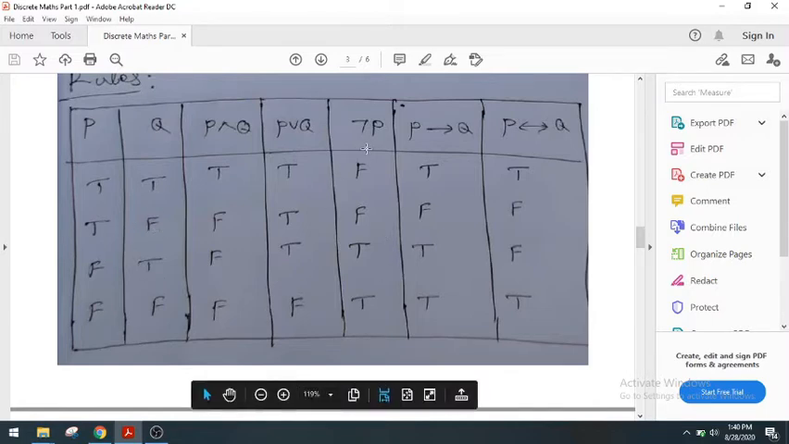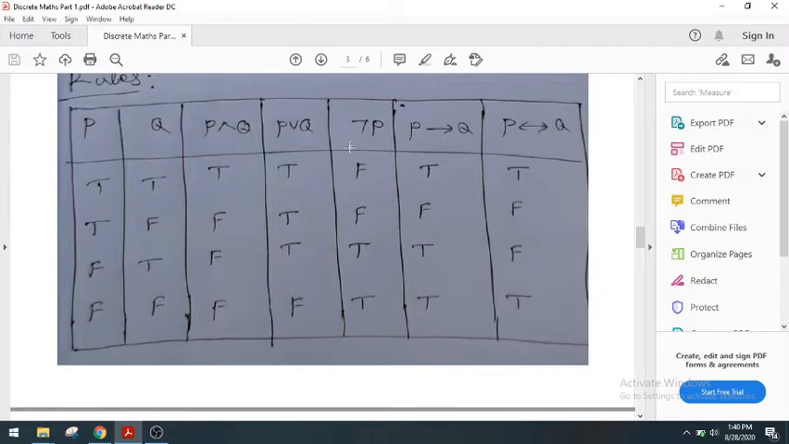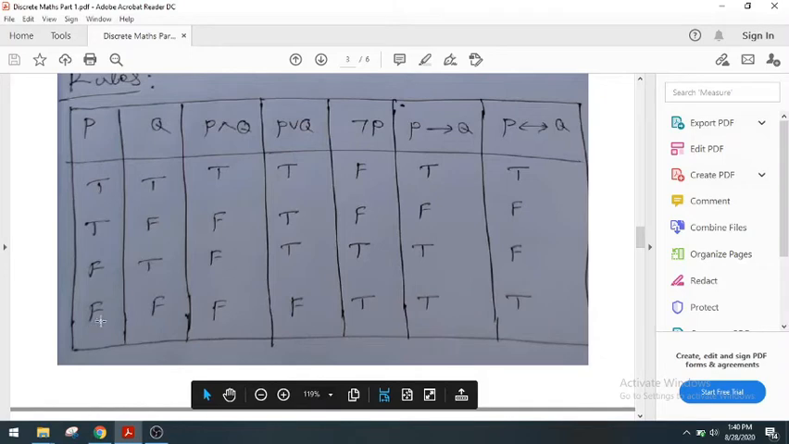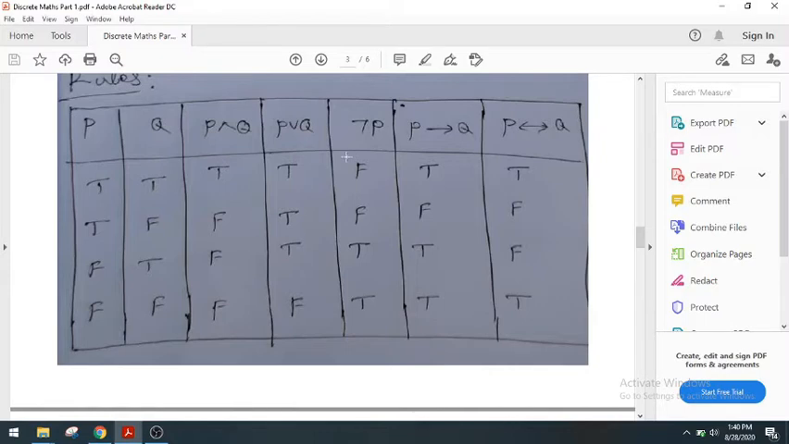Next, negation. It's a very standard way. Negation of P: if you have T, then negation is F. If you have F, then negation is T. Simply we can say that for negation, T becomes F and F becomes T.